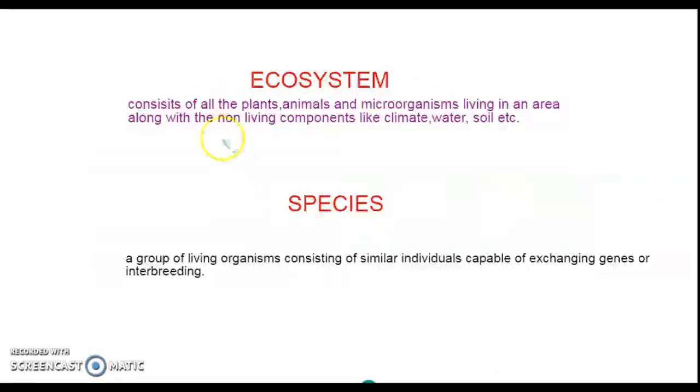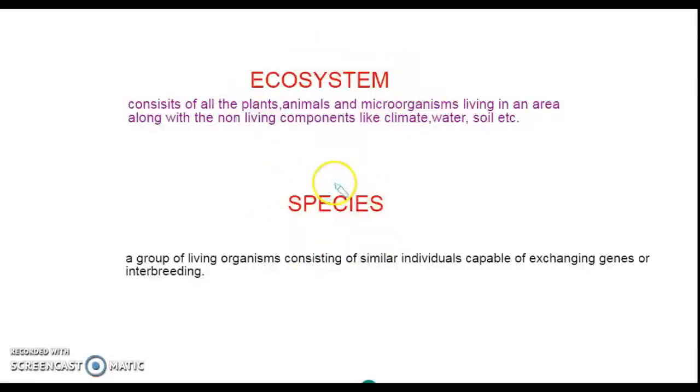Now there are two terms that we need to know in this chapter, that is ecosystem and species. What is an ecosystem? Ecosystem means all the plants, animals, weather, climate, soil, living and non-living things, the things that are in our surrounding. It's known as the ecosystem.